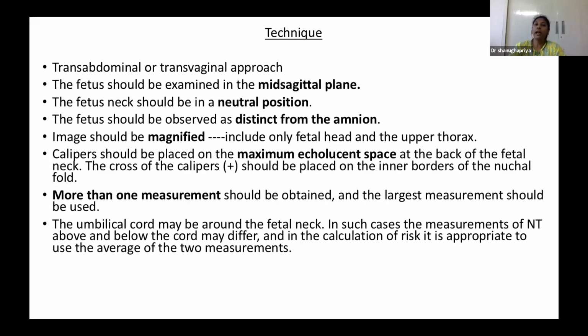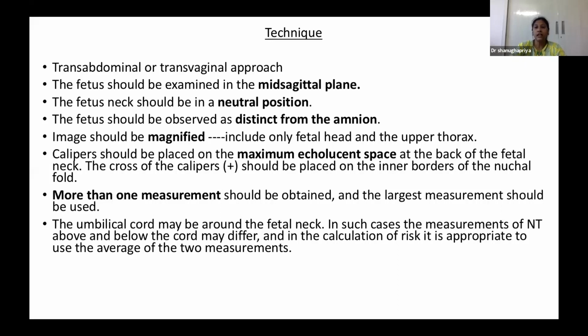So how to do the NT scan? That itself is a technique. We can do it transabdominally or transvaginally. I prefer transabdominal, but you can do whichever way you like. As per the Fetal Medicine Foundation guidelines, the fetus should be in a mid-sagittal position and the neck should be in the neutral position.